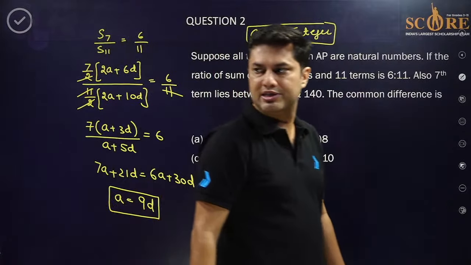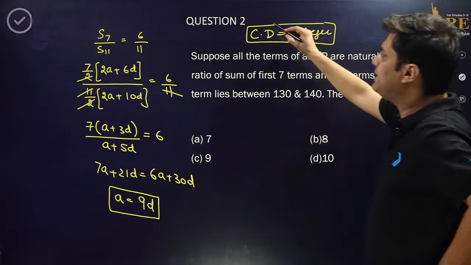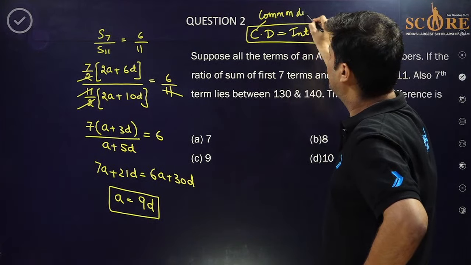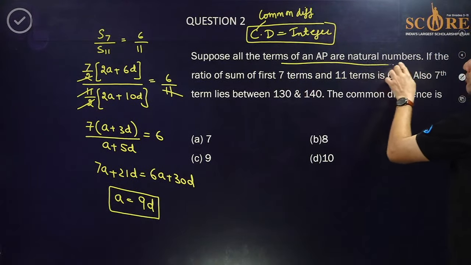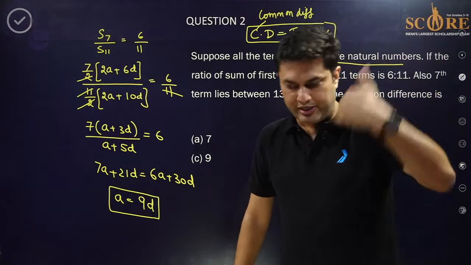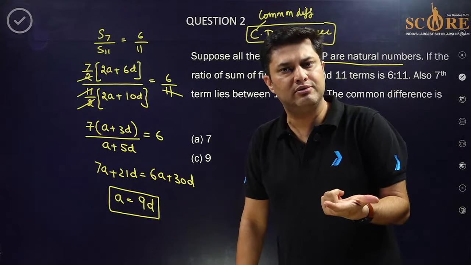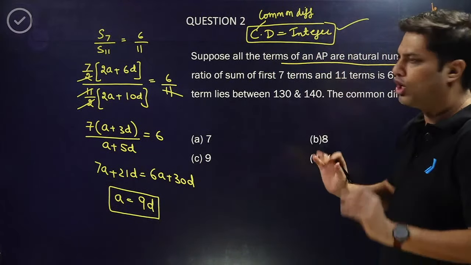I hope everyone is understanding this. D is the common difference of the AP. All the terms of an AP are natural numbers, so the difference between natural numbers is always an integer, whether positive integer, negative integer, whatever. So the common difference is always an integer.